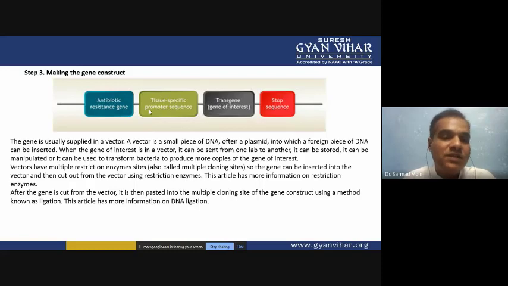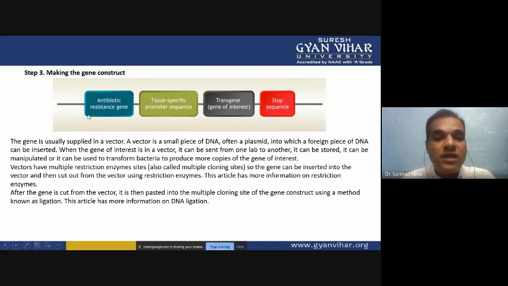Since we are putting the tissue specific promoter, it will express in the mammary gland. So during the lactation period it will express, so that the protein will be expressed in the lactation and you will get your protein in the milk. If you are not putting the tissue specific promoter, it will express in every cell and tissue, and then how will you isolate your transgenic protein from the cow? It will be very difficult. Okay, so that's why we are putting the tissue specific promoter.